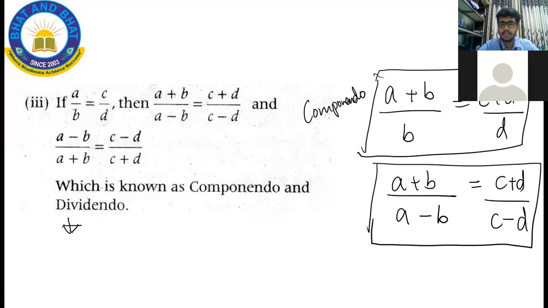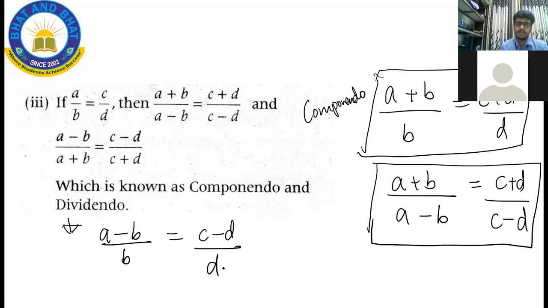No, Varshit, you are still not audible for me. I don't know why. Okay, so dividendo. Am I audible? So dividendo says A minus B by B is equal to C minus D by D, right? So this is dividendo.